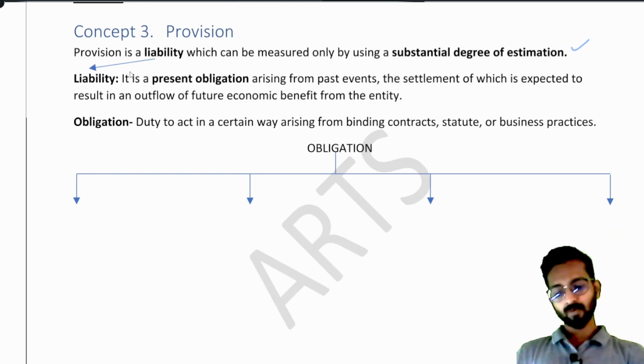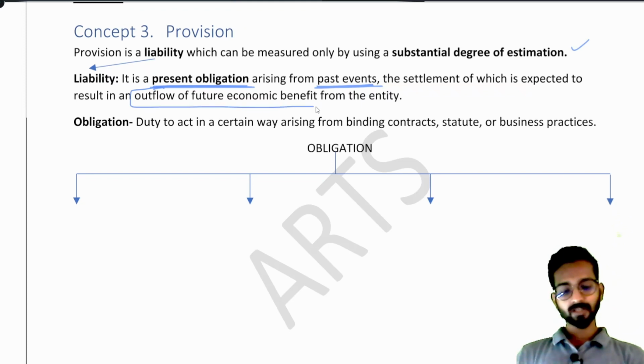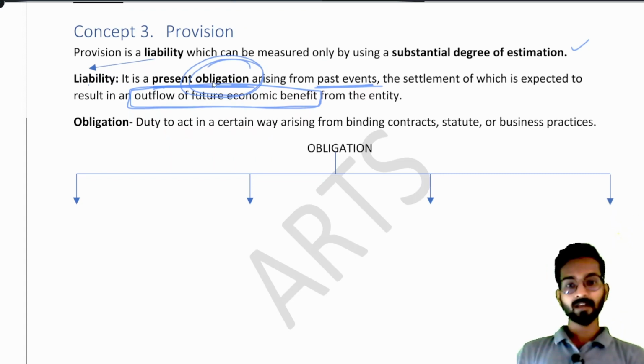Then, what is a liability? See, it is a present obligation, please focus on the word, which arises from past events, the settlement of which is expected to result in an outflow of future economic benefit. What does it mean? See, understand carefully. Provision is a liability. What does liability mean? Liability is all those obligations, all those duties where there will be an outflow of future economic benefit. What does it mean? I have to provide some future economic benefit.